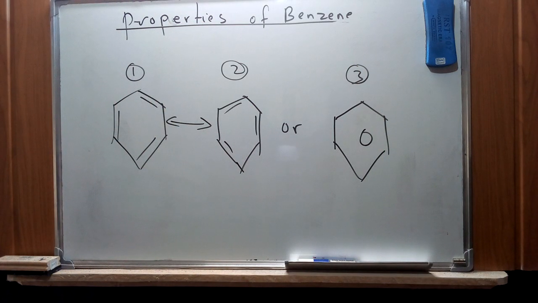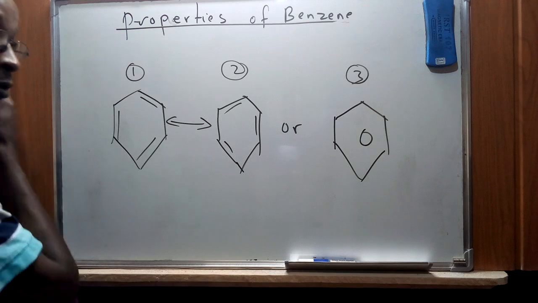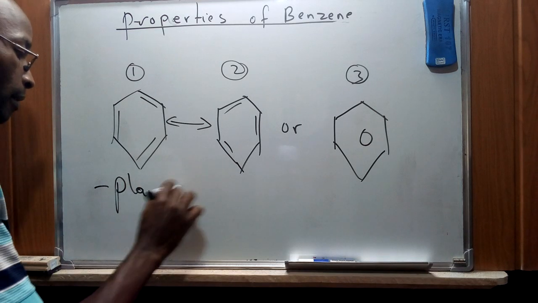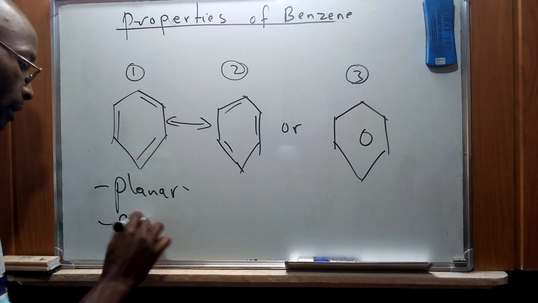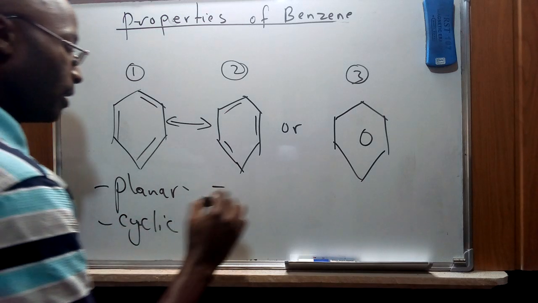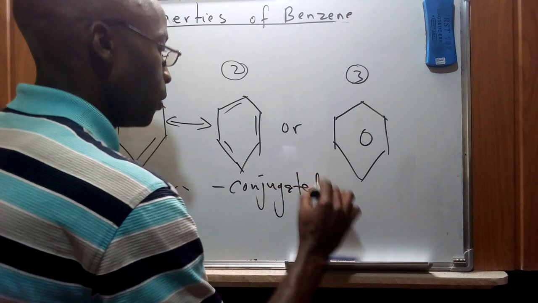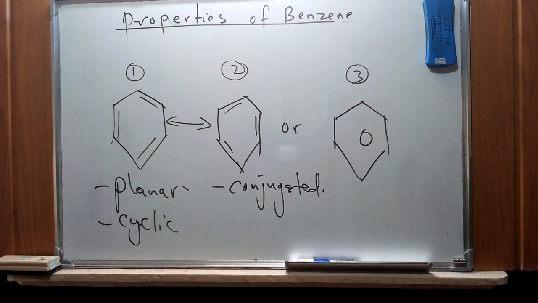In that case, benzene as a molecule has a planar, cyclic, conjugated structure, and we've talked of 3 concepts here. First, that it is planar, cyclic, and then lastly it is conjugated, which are some of the basic conditions that we talked about which have to be met for a molecule to be regarded as an aromatic structure.